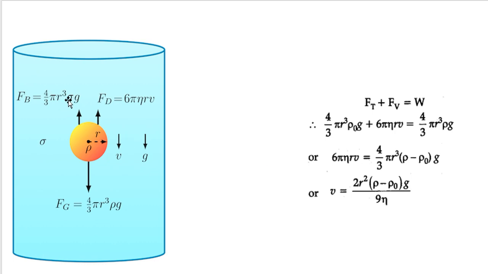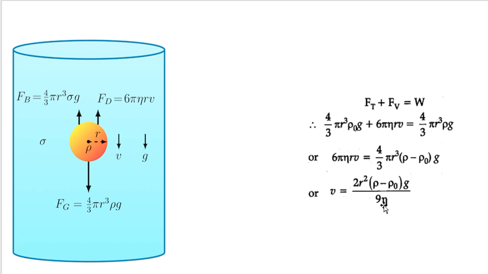If we neglect this, then we will get 6 pi eta rV is equal to 4 by 3 pi r cube, rho minus rho naught, into g, or rho minus sigma into g. You may use rho minus sigma. In some books, it is mentioned like that, rho minus sigma. But here, rho minus rho naught.